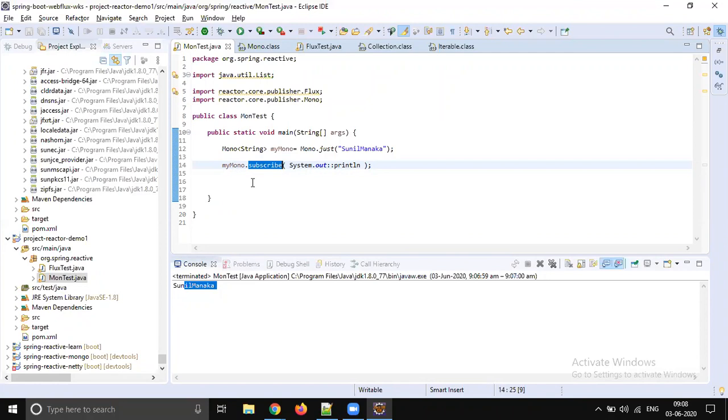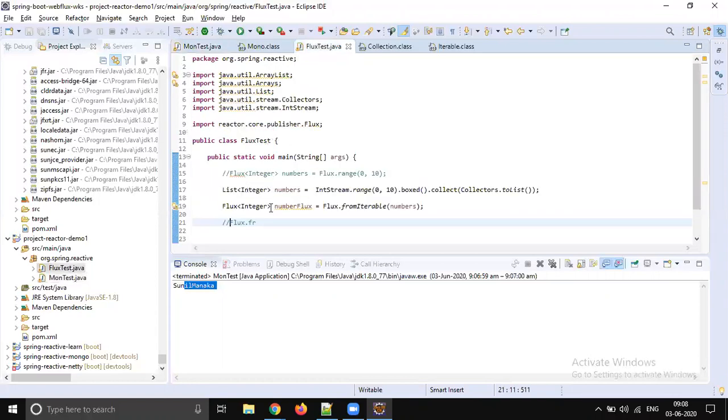In a real-time application we don't subscribe, but here in the standalone main method application, or if it is a JUnit application, you must subscribe. You must subscribe. I'm just telling you, conditions apply. Standalone main method application, you have to subscribe. Fine. So let's go to Flux.